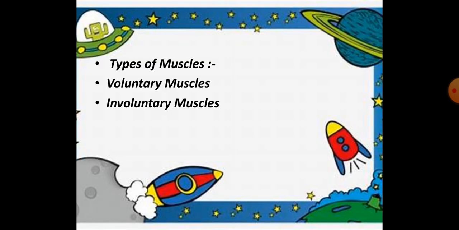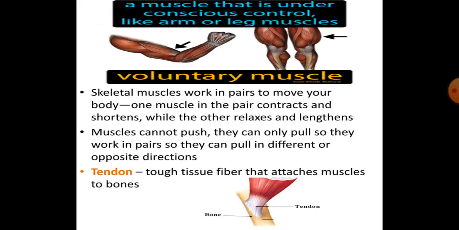The two major groups of muscle based on their nature are voluntary and involuntary muscles. Voluntary muscles are muscles under conscious control, which we can control. Voluntary muscles, beta, work under our will. We can move them as we want. They are attached to the bone, and that is why they are called skeletal muscles. The arm, leg, hand are voluntary muscles, beta. That is why we can control our actions while running, jumping and walking.